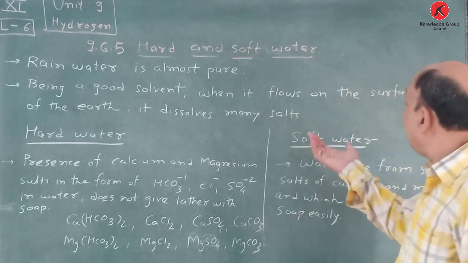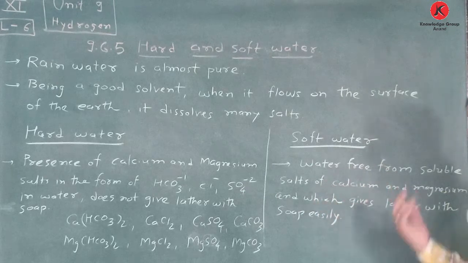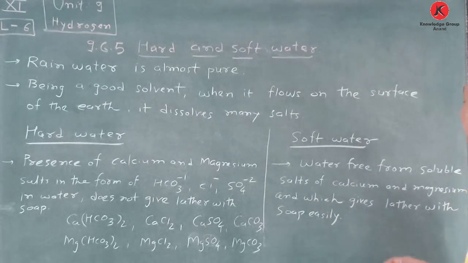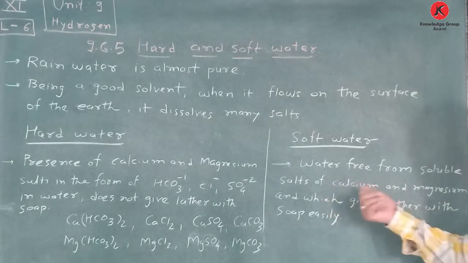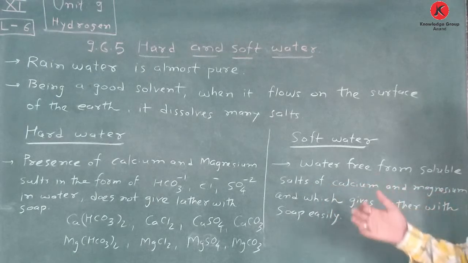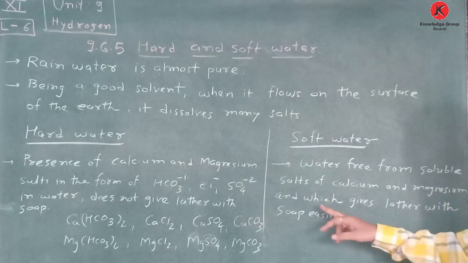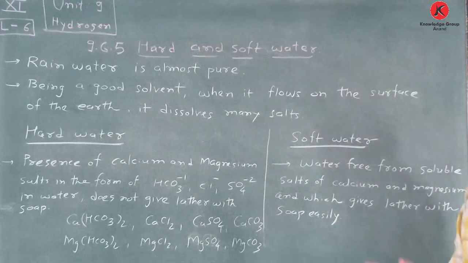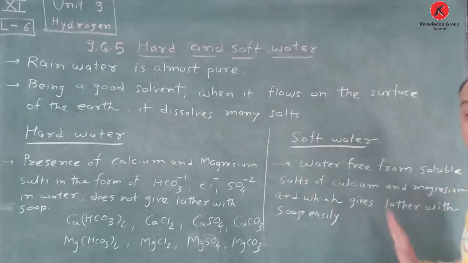Now see soft water. So what is soft water? Soft water is the opposite of this. Water free from soluble salts of calcium and magnesium. They do not possess this type of calcium and magnesium, and it gives lather with soap very easily. So this is all about hard water and soft water.